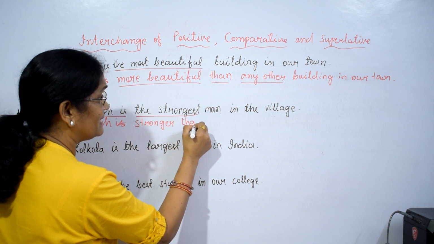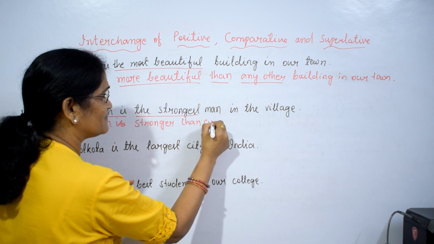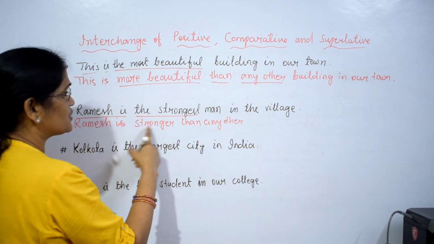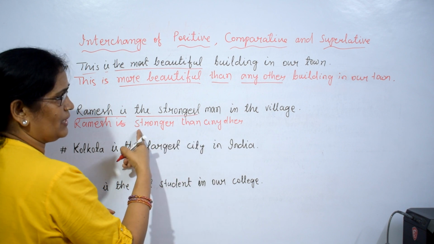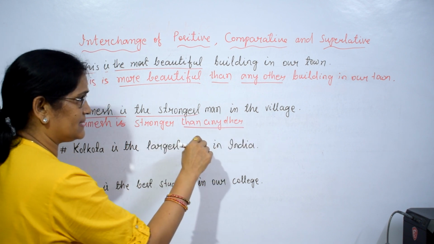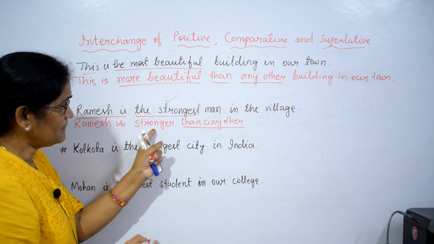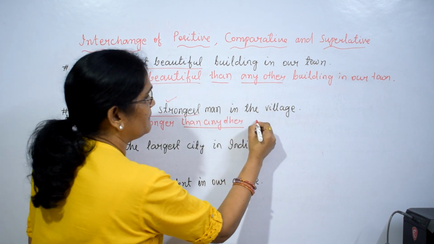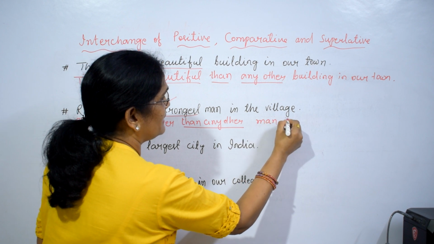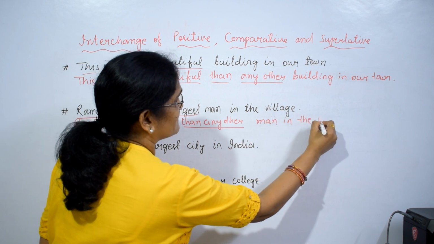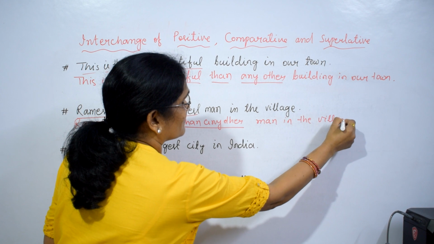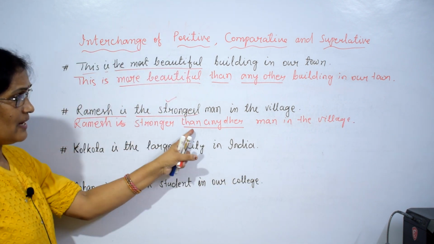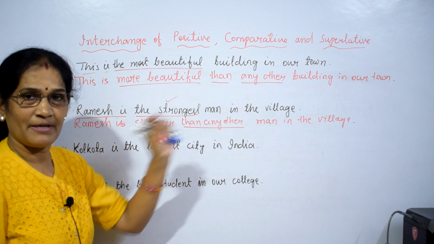Than any other. Then man in the village, you copy it. Ramesh is stronger than any other man in the village.